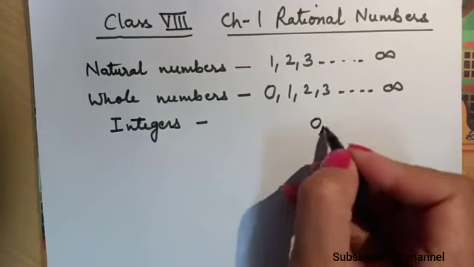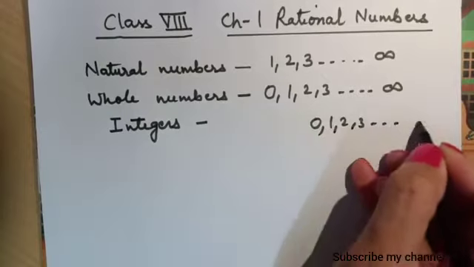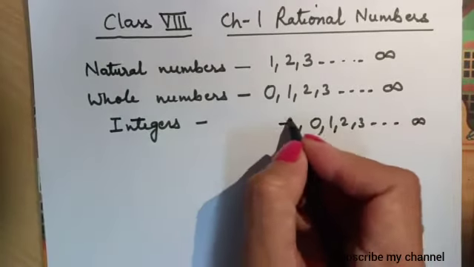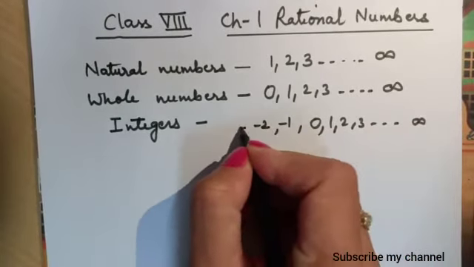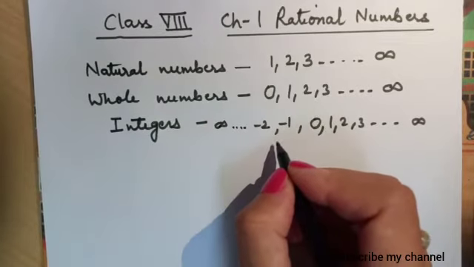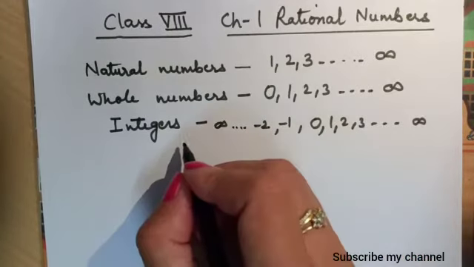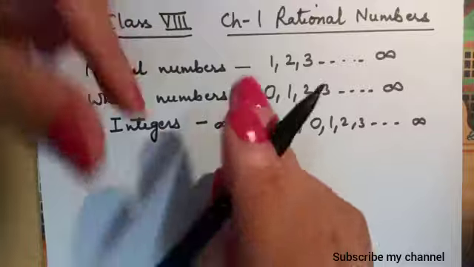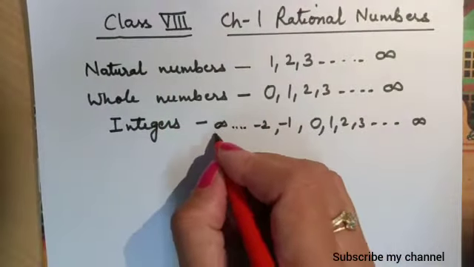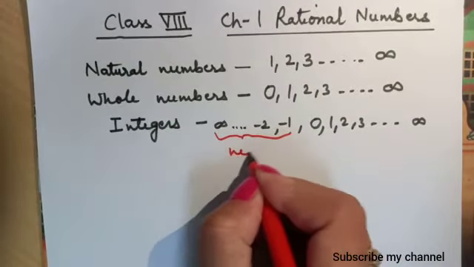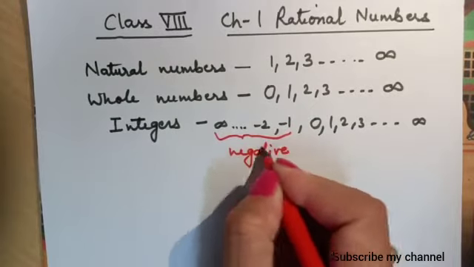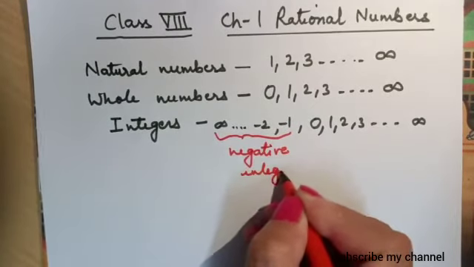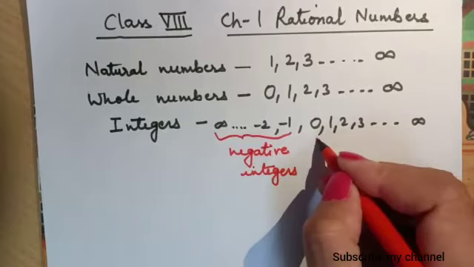Integers are 0, 1, 2, 3 up to infinity, and including negative numbers also. When we include negative numbers also, it will become integers. So, the integers are negative integers and positive integers also.